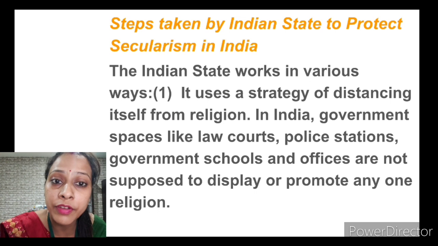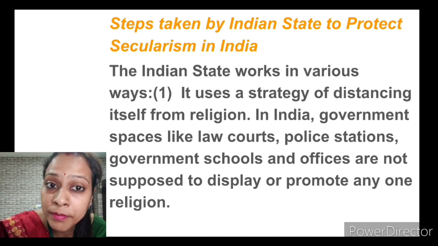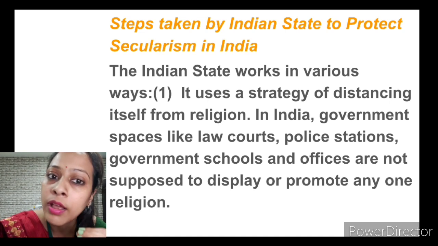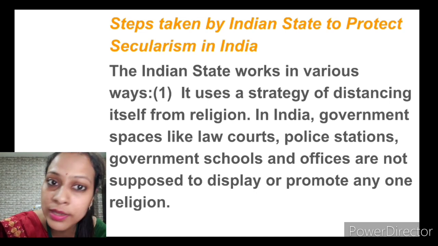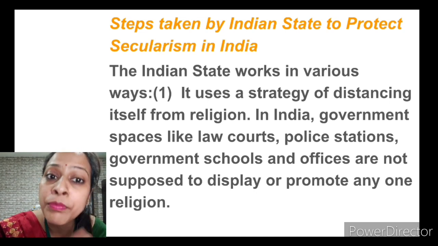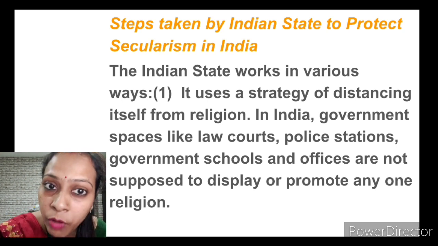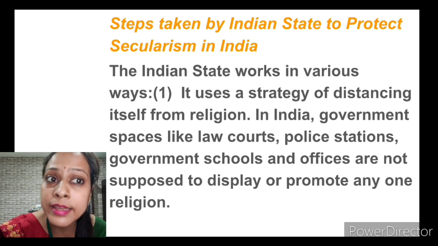No one can interfere in the other's. But if some ill practices are going on, the state can interfere. That is exceptional. Basically, state power and religious power are different, and that's why the state made a strategy to distance itself from religion.